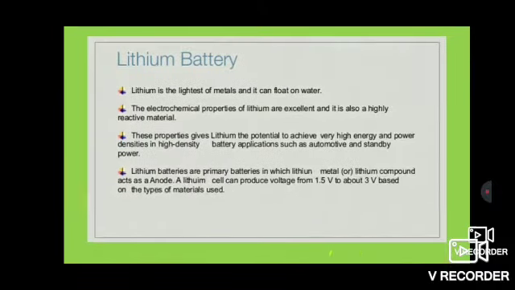Let us see about lithium battery. Lithium is the lightest of metals and it cannot float on water. The electrochemical properties of lithium are excellent and it is also a highly reactive material. These properties give lithium the potential to achieve very high energy and power densities. It is used in high density battery applications such as automotive and standby power. Lithium batteries are primary batteries in which lithium metal or lithium compound act as an anode. A lithium cell can produce voltages from 1.5 volt to 3 volt based on the types of material used.